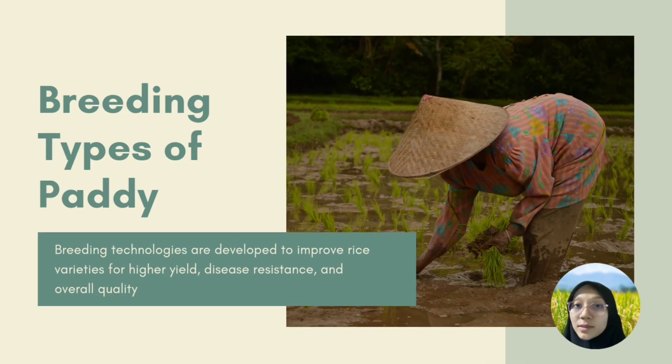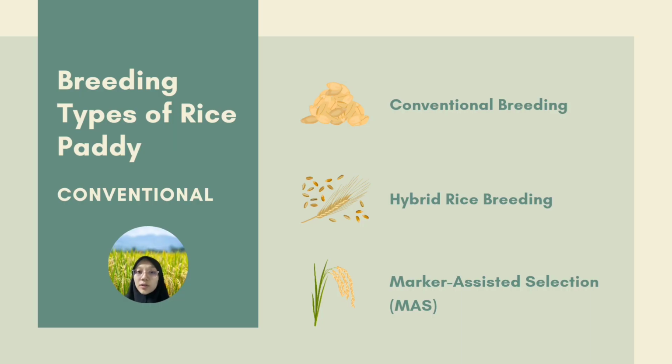From the older times until today, there are many breeding types of paddy. Now, breeding technologies are developed to improve rice varieties for higher yield, disease resistance, and overall quality. There are three types of breeding, which are conventional breeding itself, hybrid rice breeding, and marker-assisted selection (MAS).